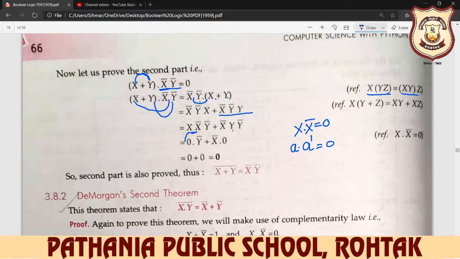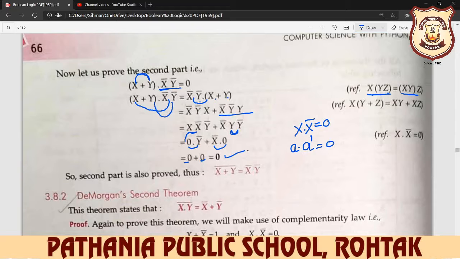After that y multiply with y complement is 0, and x complement multiply with 0. So 0 multiply with y complement is 0. X complement multiply with 0 is again 0 and 0 plus 0 always 0. So the second part is also proved here: x plus y multiply with x complement y complement is equal to 0.